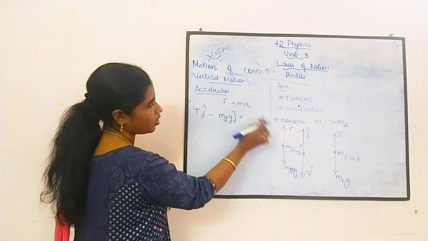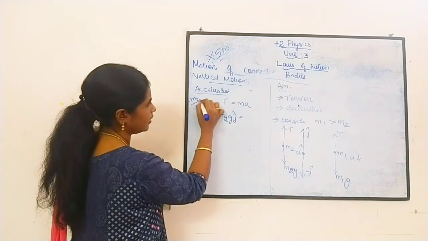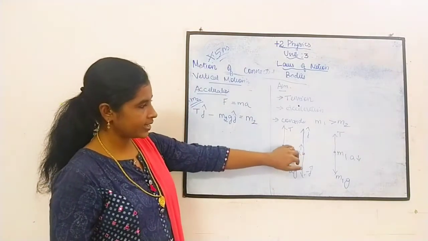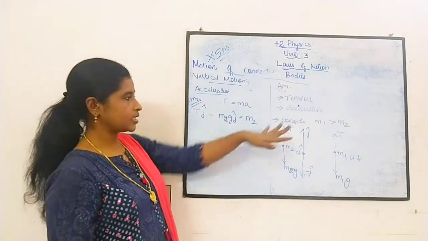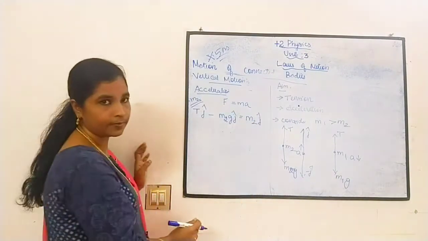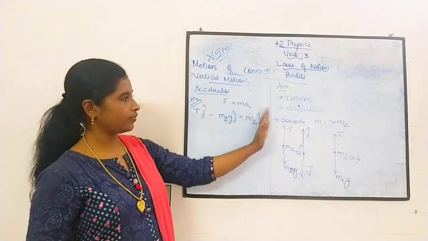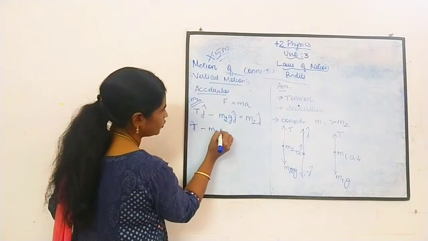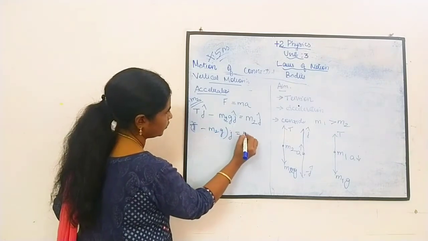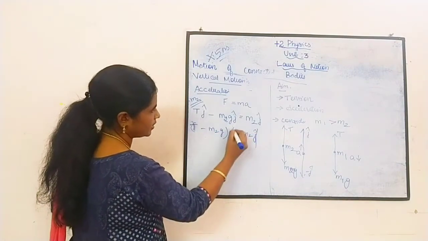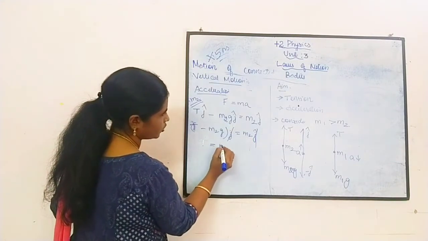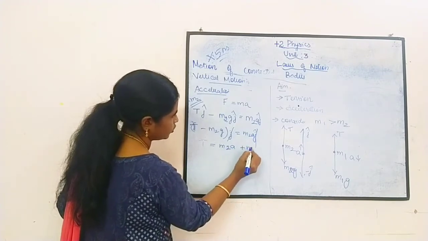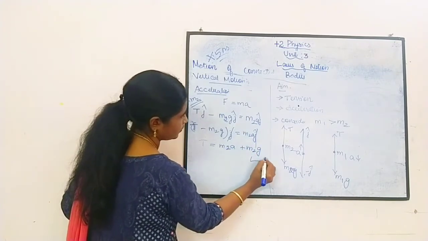What is the mass here? We are considering the mass m2. What is the acceleration? Whether it is accelerating upward or downward? The acceleration is upward, so a j cap. Clear? Based on the direction, we are giving the signs. Now take j cap outside: (T minus m2g) j cap equals m2 a j cap. The j caps get cancelled. So T is equal to m2a plus m2g. Let us take this as the first equation.